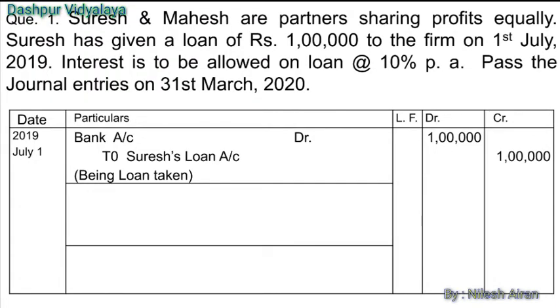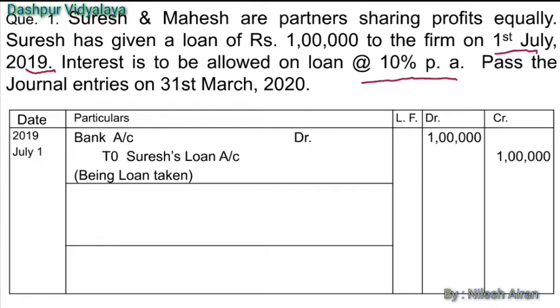Let's see one question. In this particular question we are given Suresh and Mahesh are the partners sharing profits equally. Suresh has given a loan of rupees 1 lakh to the firm on 1st July 2019. Interest is to be allowed at the rate of 10% per annum. Pass the journal entries on 31st of March 2020.